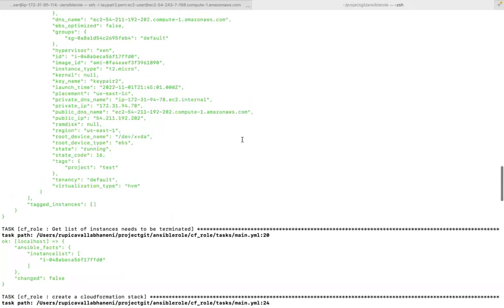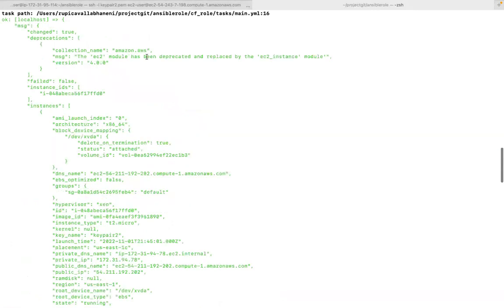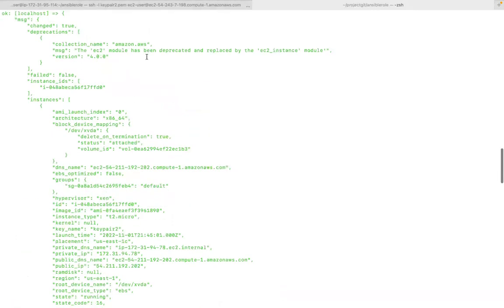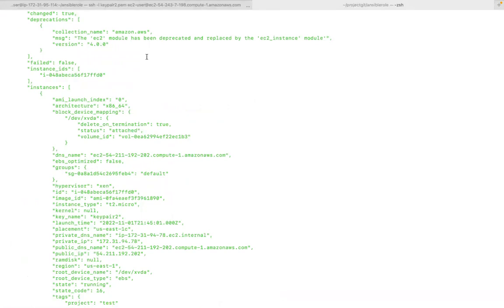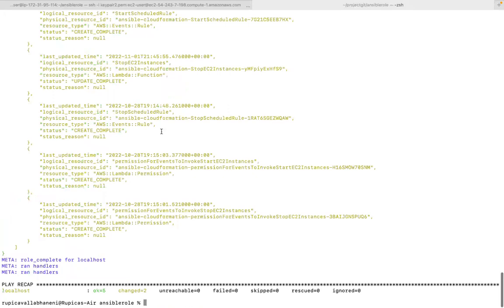Did you get my point, Rupika? Yeah, but didn't I create 2? It should list 2, right? No. These tasks on your local computer, you have only one. But the one on EC2, you have updated to 2. Oh, yeah. Right. Can you check? You can check it here. You can just check to see whether you are creating 1 or 2. Okay.